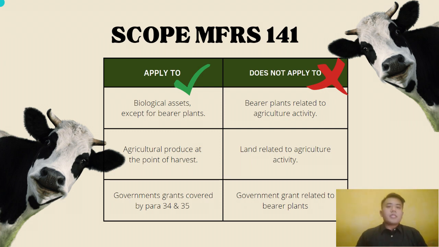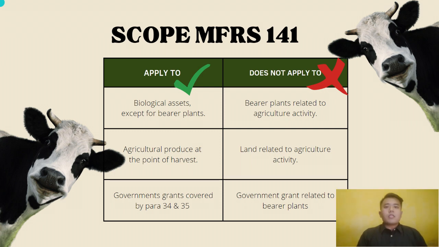Government grants are assistance by government in the form of transfers of resources to an entity. Para 34 states that an unconditional government grant related to a biological asset measured at its fair value less cost to sell should be recognized in profit or loss when and only when the government grant becomes receivable.